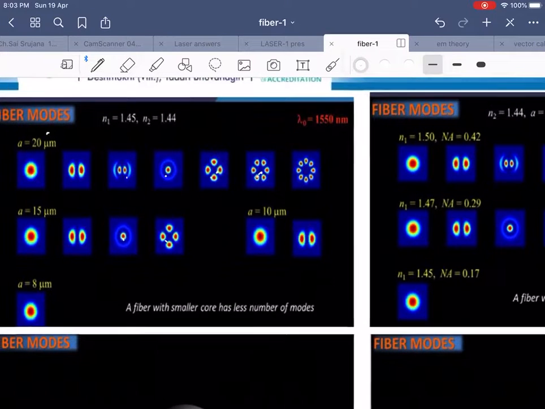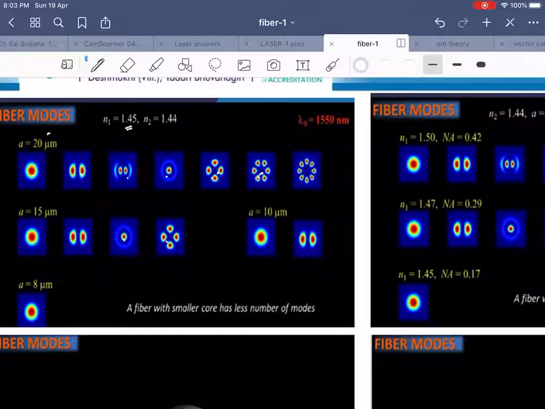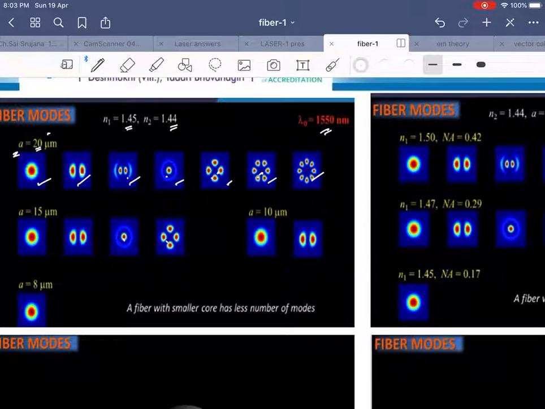Now when we observe these LP modes, the core refractive index is 1.45, cladding refractive index 1.44, wavelength is 1550 nanometers. For a core radius of 20 micrometers, how many modes are you observing? 1, 2, 3, 4, 5, 6, 7. Seven modes are propagated through this optical fiber. So the possible number of paths of light in this optical fiber is 7.